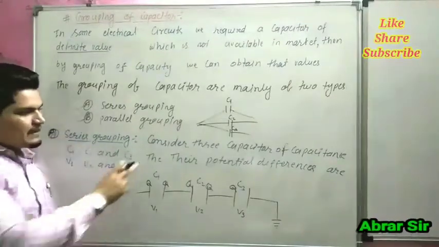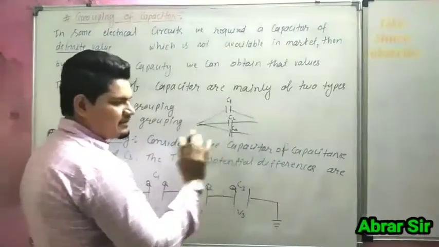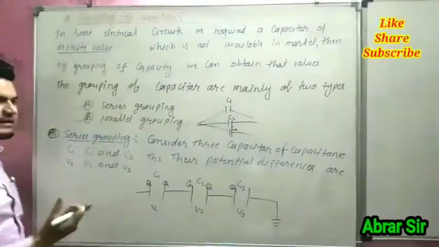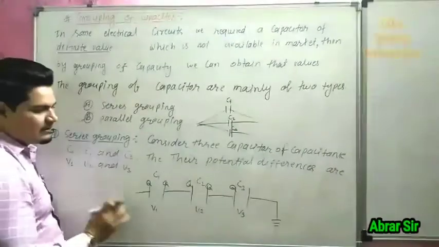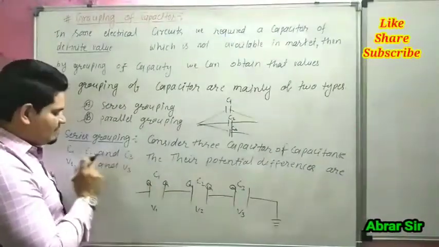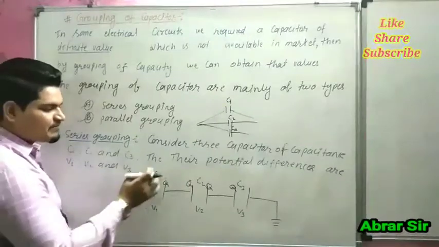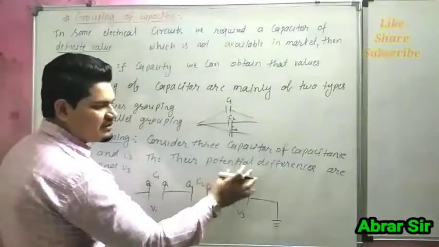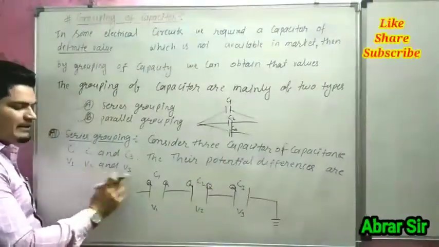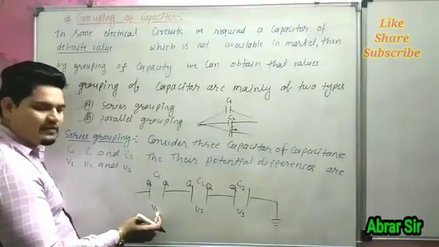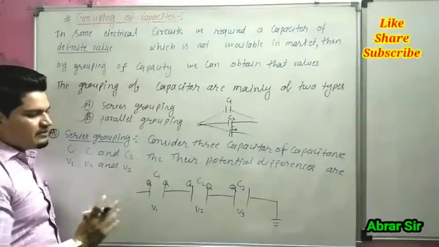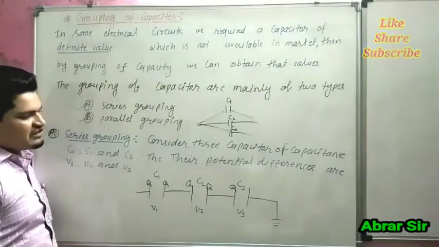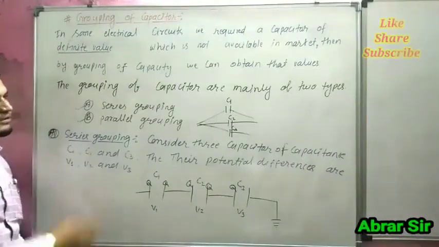series grouping. Consider three capacitors. We are considering three capacitors of capacitance C1, C2 and C3, and their potential differences are V1, V2 and V3. These are the three capacitors. Now we have to calculate the potential of the capacitors. You can write first.